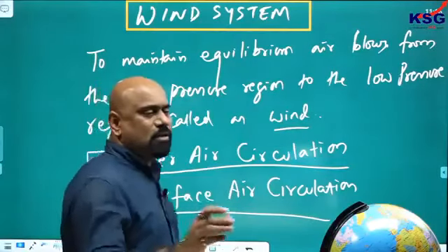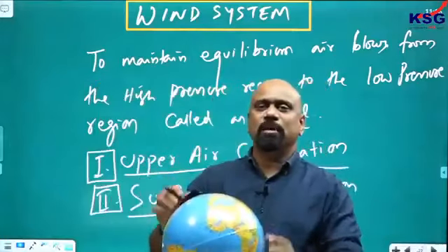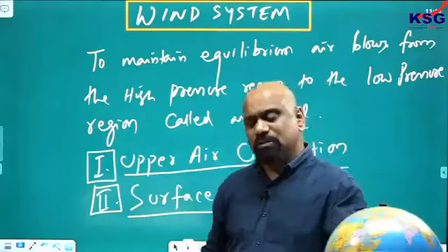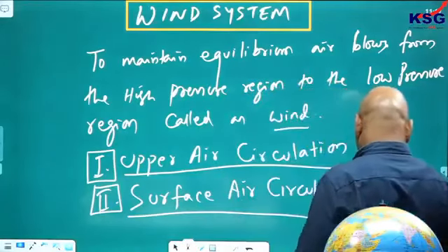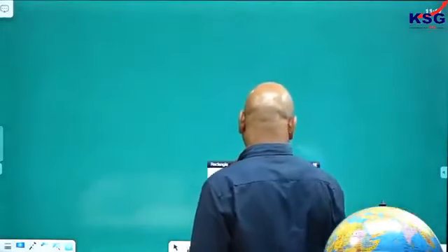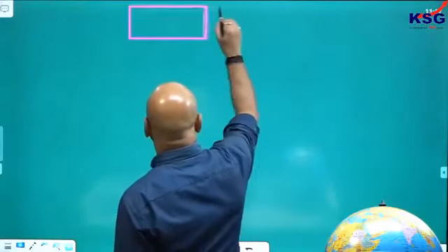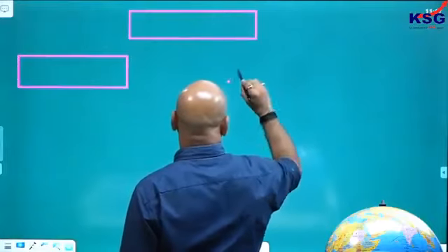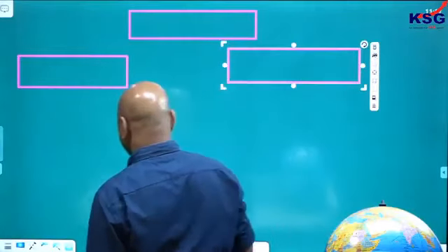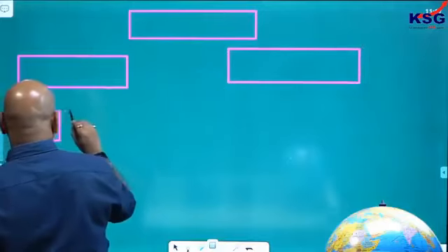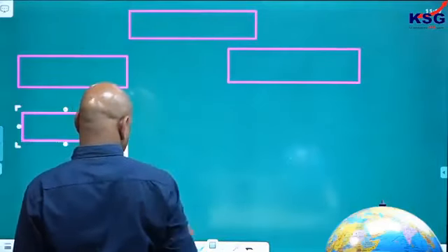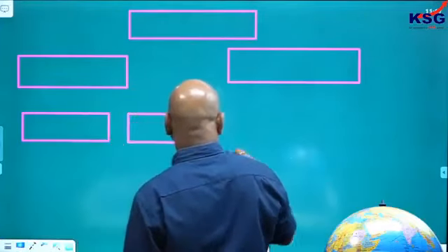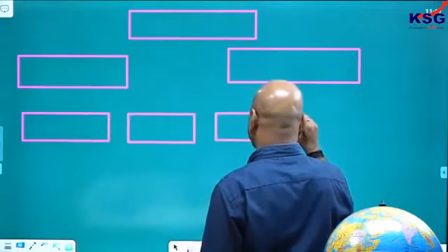Upper air circulation is the circulation in the upper atmosphere. On the surface you have surface air circulation. So, the wind circulation generally is of two types. Let me write down here in a box like this. Wind circulation can be upper air circulation or surface air circulation. Upper air circulation can be planetary wind, regional wind, local wind.